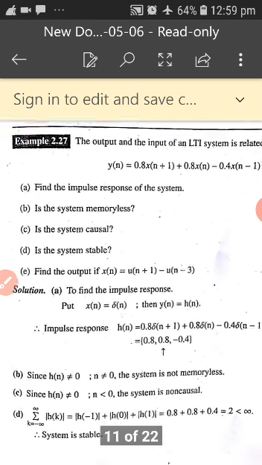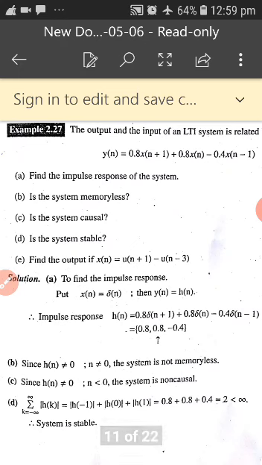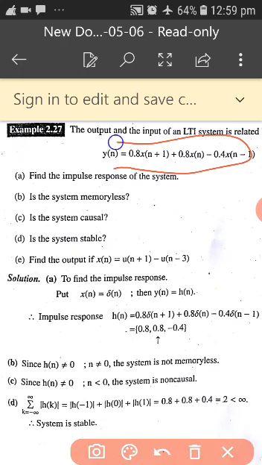Now you have to note down here, for some value of x of n, this is the output you are getting. Now what is your ask here? It is to find the impulse response. Put x of n is equal to del of n. Then what is your y of n? Y of n is equal to your h of n.